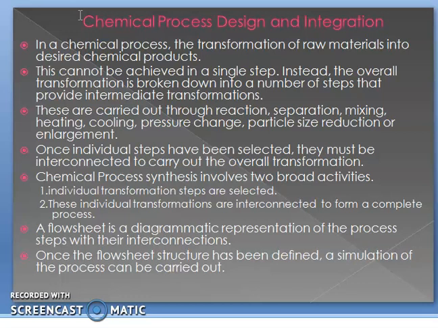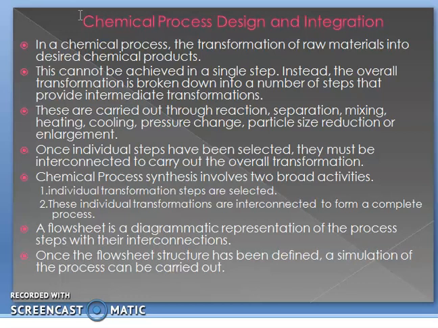In a chemical process, the transformation of raw material into the desired chemical product cannot be achieved in a single step. Instead, the overall transformation is broken down into a number of steps that provide intermediate transformations. These are carried out through reaction, separation, mixing, heating, cooling, pressure change, particle size reduction or enlargement, and such operations. Once the individual steps have been selected, they must be interconnected to carry out the overall transformation.